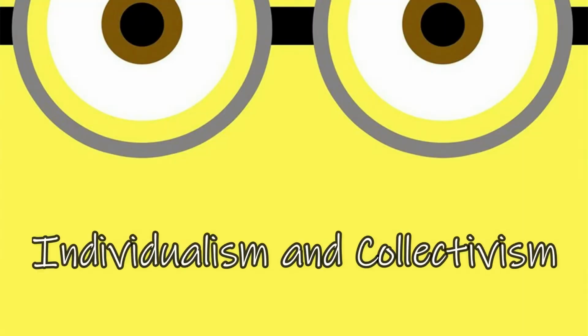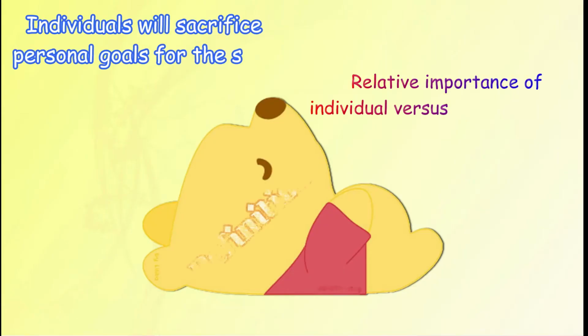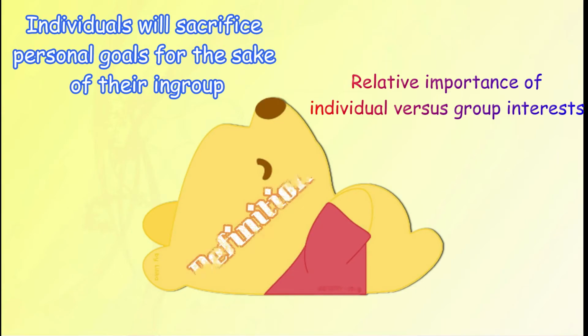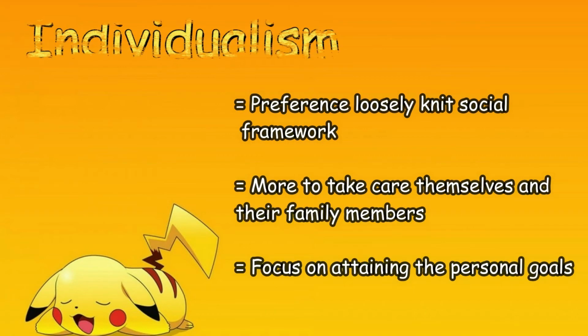The following cultural dimension that we need to discuss is individualism and collectivism. In this dimension, it means the relative importance of individual versus group interest. An individual will sacrifice personal goals for the sake of the group's good. Firstly, individualism means a preference for a loosely knit social framework. So they are more likely to take care of themselves and their family members, and they are focused on attaining personal goals.